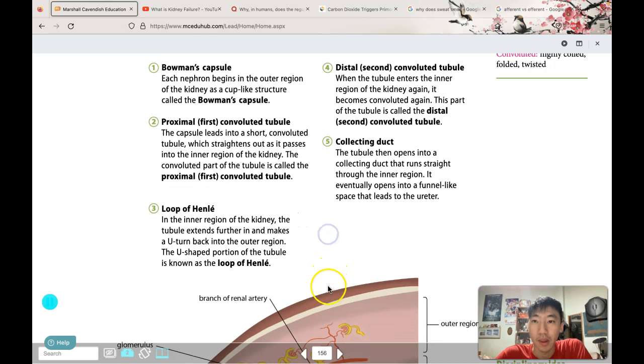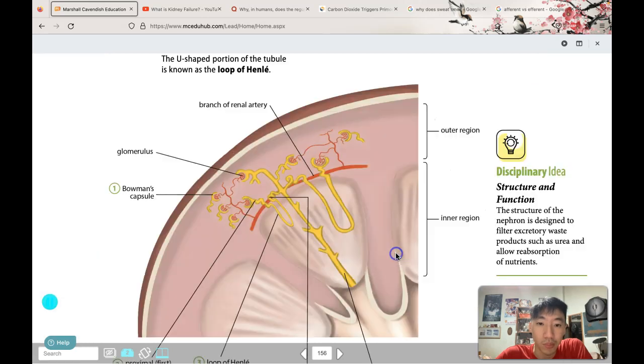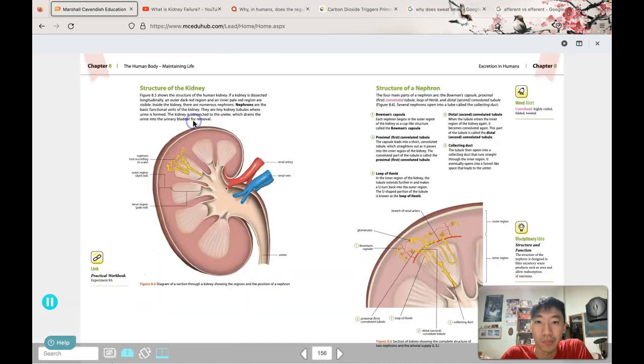Let's start with the first part over here. This part is called the Bowman's capsule. Why is it called a Bowman's capsule? It's because of the word bow. As you can see over here, this part in yellow looks like a C shape, almost like a cup shape. But it also reminded people of a bow. In that era, people often used bow and arrow. So it looks a bit like a bow, and so it's called a Bowman's capsule.